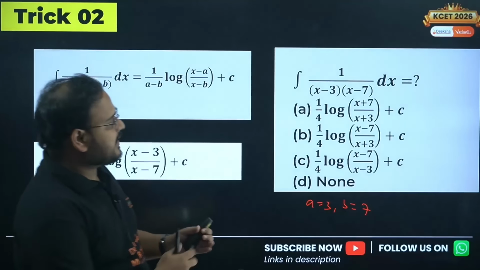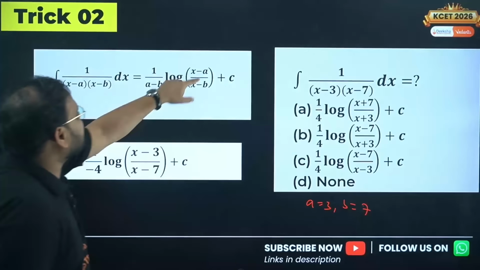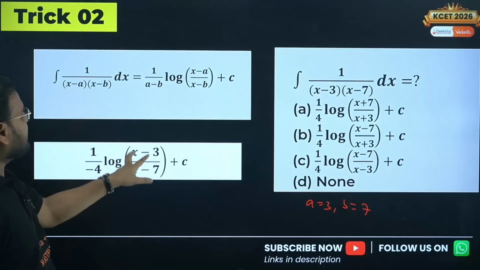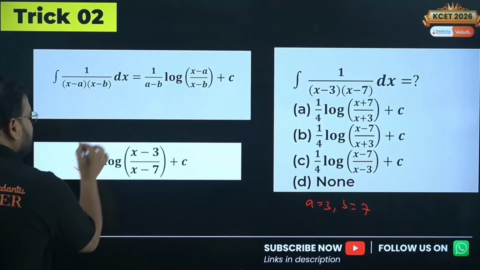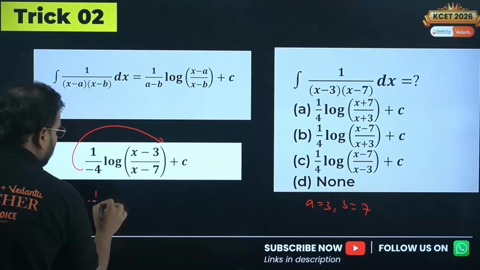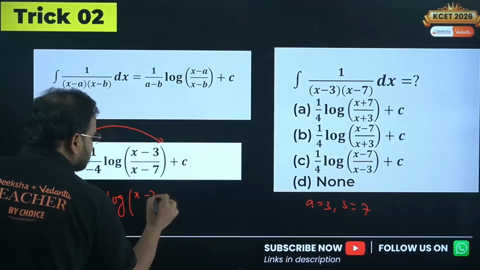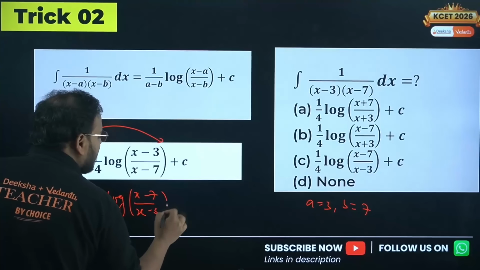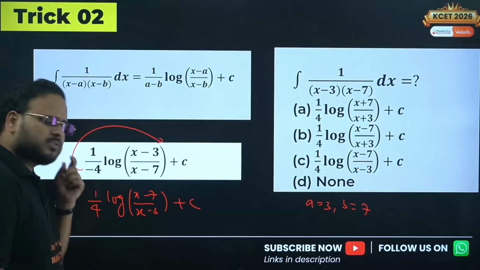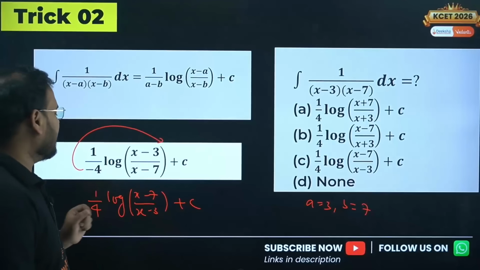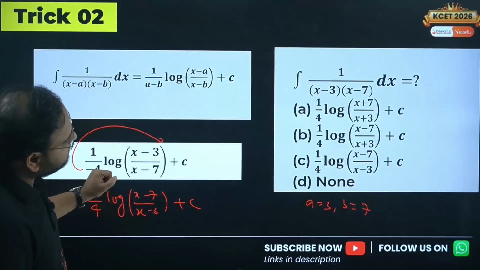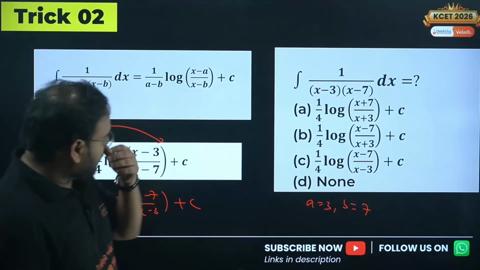And always think about it as x minus a by x minus b, so we'll have x minus 3 by x minus 7. I can use the minus sign over here, and this question becomes 1 by 4 log of x minus 7 upon x minus 3. How come, sir? How is this true, sir? Reciprocal law in the log. So we can change the power using that. So the answer will become what? 1 by 4.